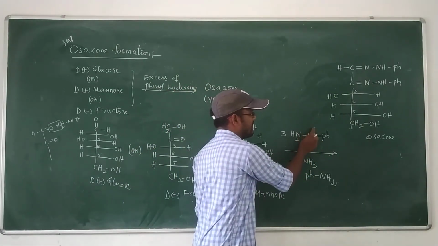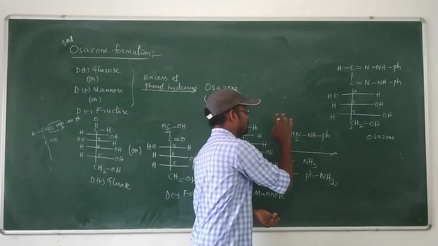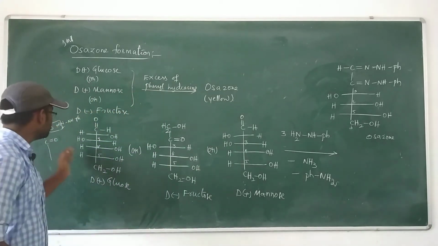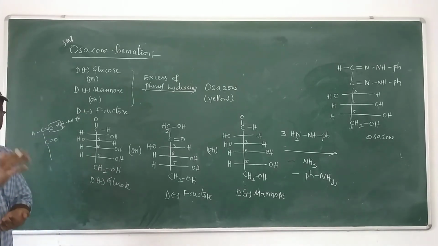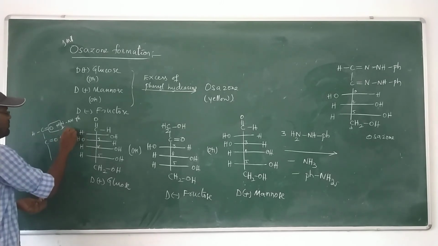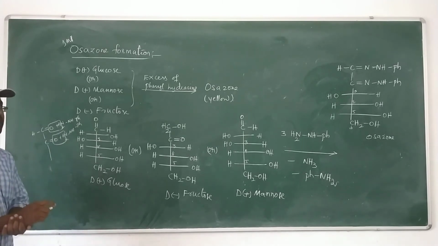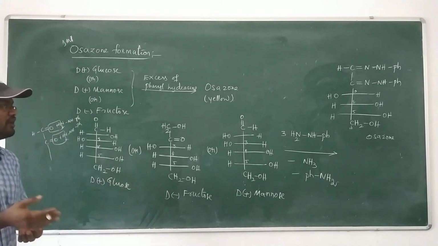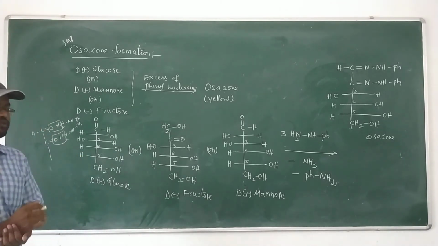Simply one hydrogen is added to NH, converting it into Ph NH2, and another hydrogen is added to NH2, which is eliminated in the form of NH3. So finally we get the second carbon atom oxidized. That oxidized second carbon atom is treated with a third mole of phenylhydrazine, and the reaction is carried out similarly, forming the osazone. That is the same in D plus glucose, D minus fructose or D plus mannose.